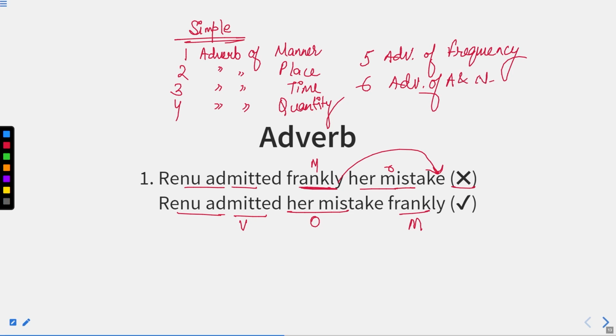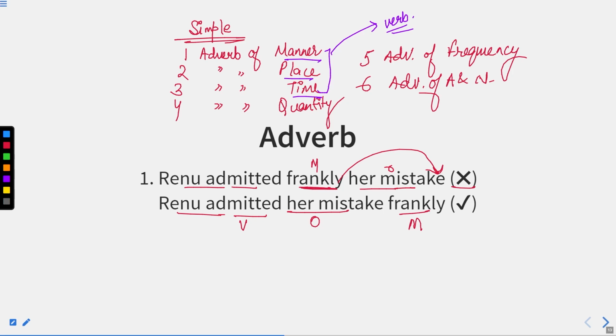Basically, what happens if we have adverb of manner, place, and time? These three generally qualify verb only. Though it is not correct always, maybe it can qualify an adjective, it can qualify an adverb as well, but basically these three adverbs qualify verb only, whereas quantity, frequency, and affirmation and negation can qualify other parts of speech as well, like adjective and adverb.